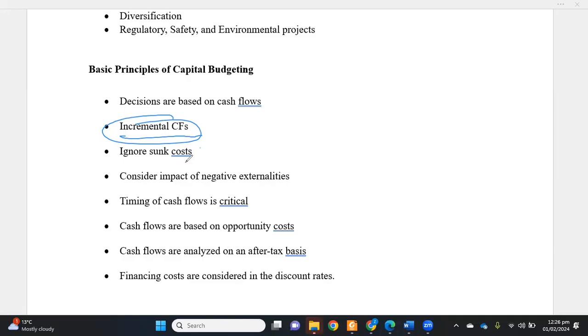For example, as we discussed earlier, say a food and beverages company wants to expand its operation to some new region, a new market.